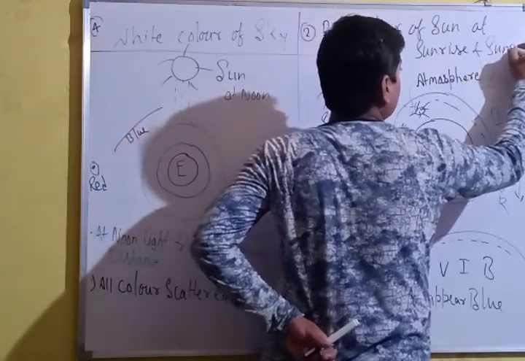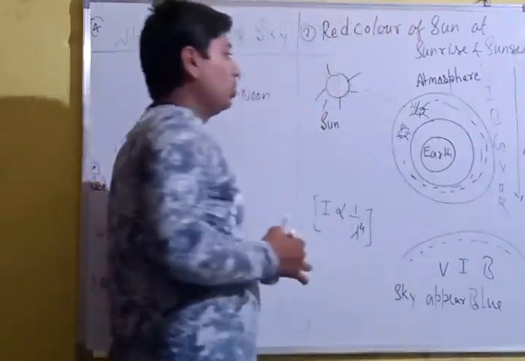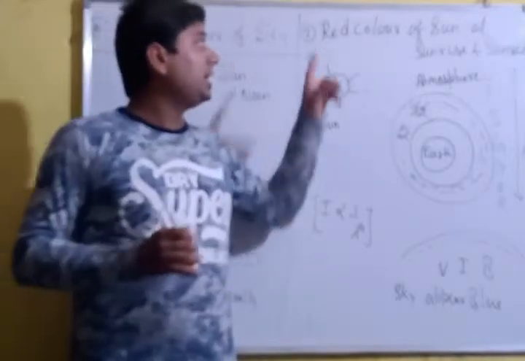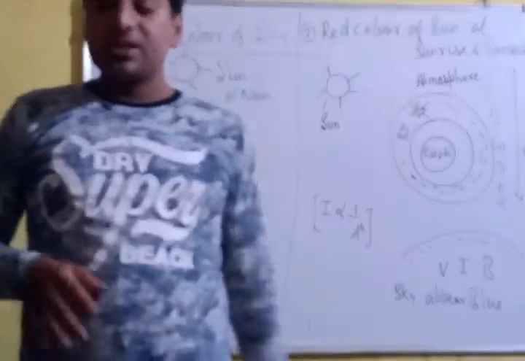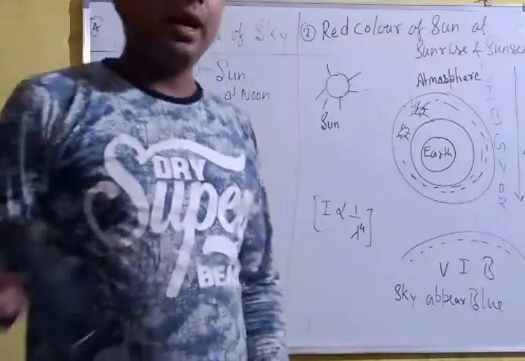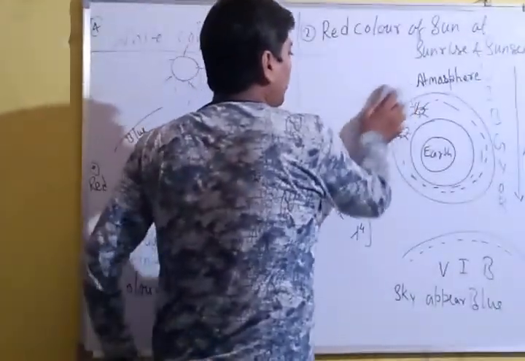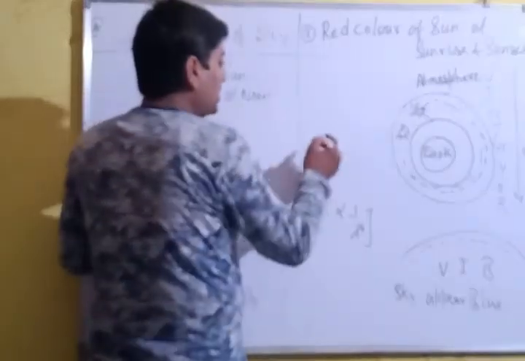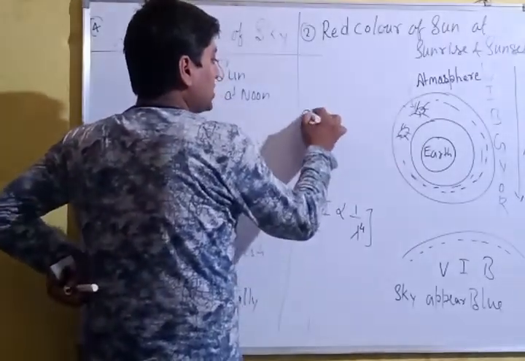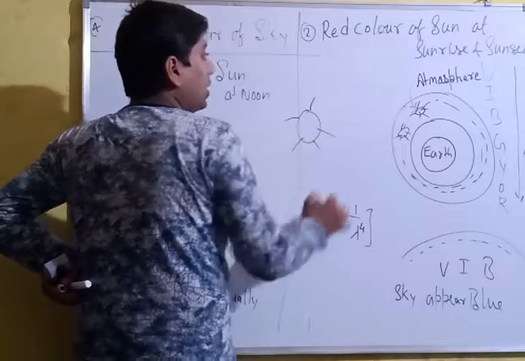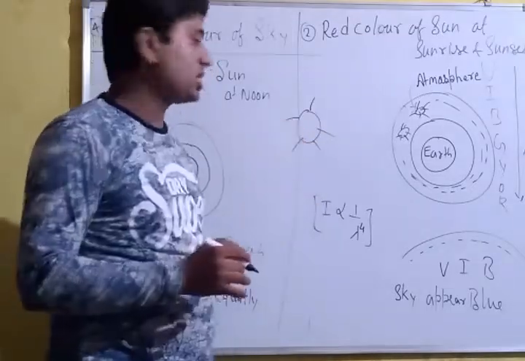Why is it so? As you know, in this condition the sun and earth will be at the furthest. So what will happen? In this condition, the earth is furthest from the sun during sunrise and during sunset.